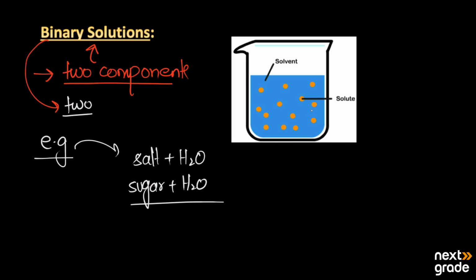In this picture, you can see that these dots represent the solute, and the blue one is the solvent, which you can take as water, and this is the sugar particle or the salt particle. As this solution consists of only two components, the sugar and water, this is known as the binary solution. So this is all about today's lecture.